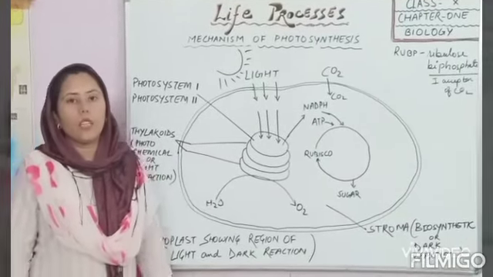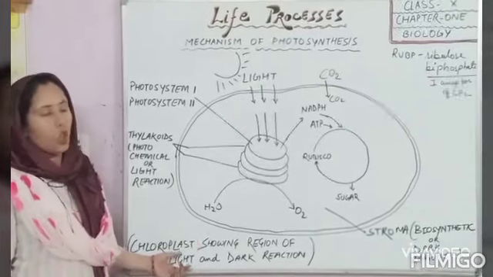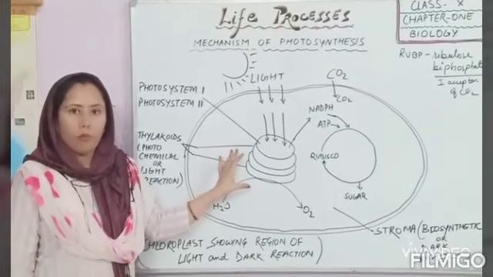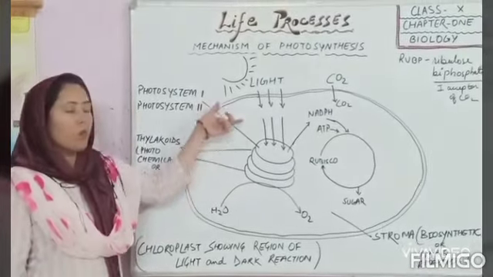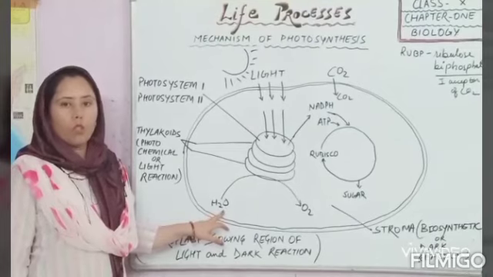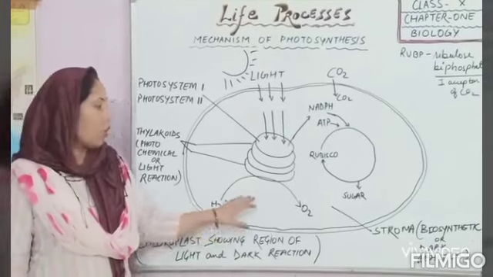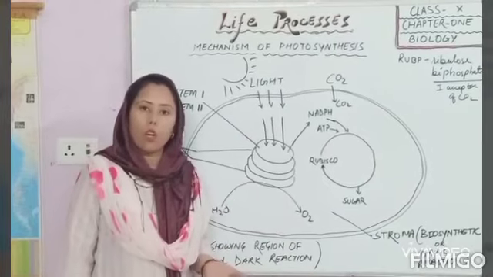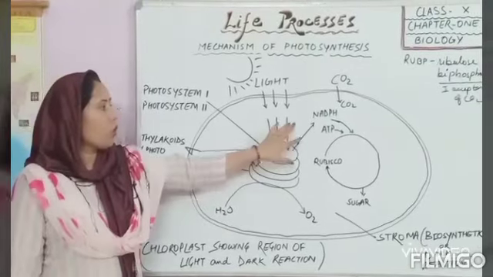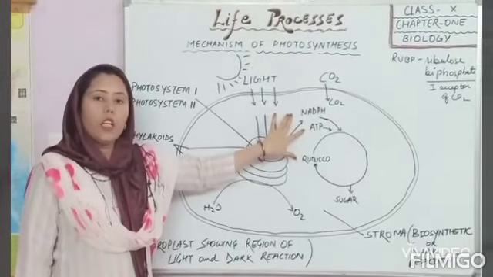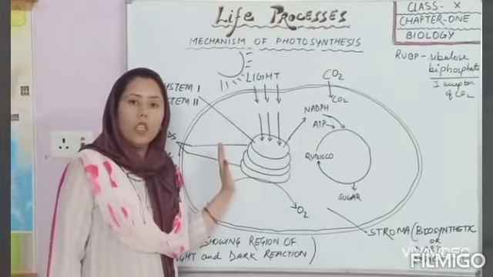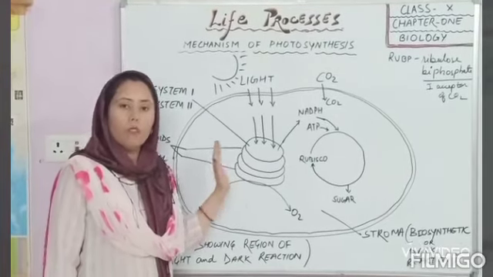This is the summary of light and dark reactions occurring in the chloroplast. As I told you, light is absorbed by thylakoids, in which chlorophyll is present, which absorbs the photons of light and causes the photolysis of the water molecule. It breaks down into oxygen, which is later liberated out into the atmosphere through the stomata. And electrons and hydrogen ion are used for the formation of NADPH and ATP. They both are energy rich molecules. This is the light phase, photochemical phase.